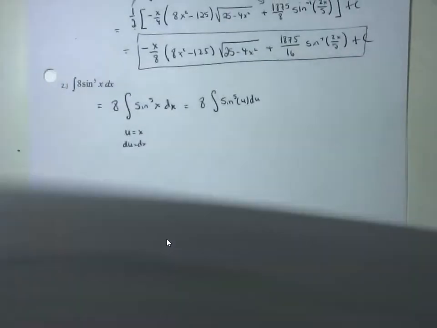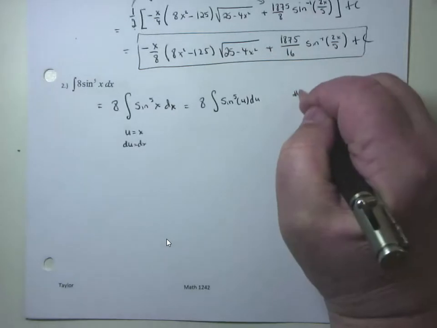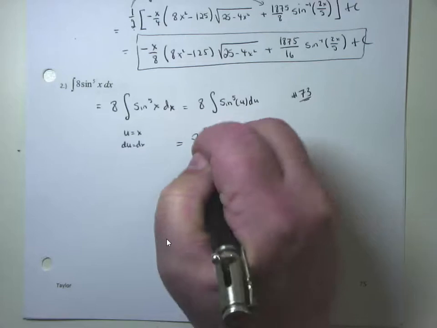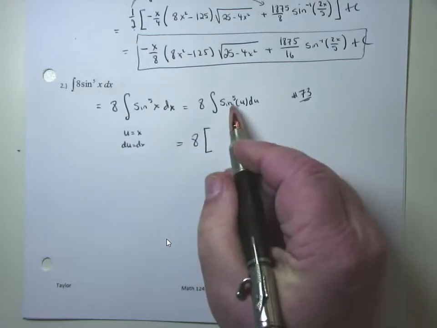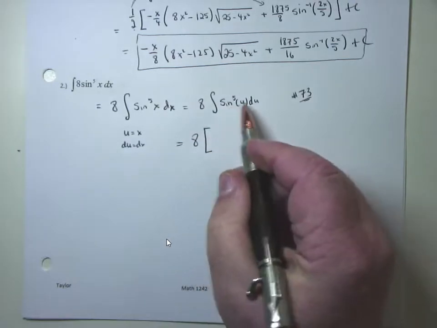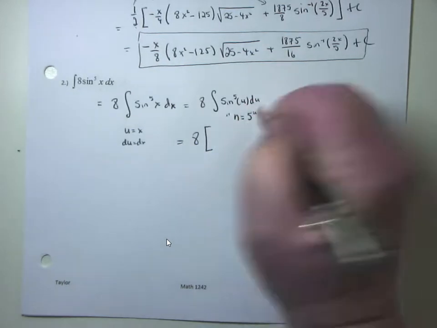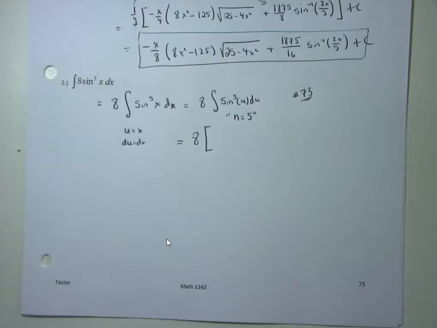So, pull this thing back down. Here's my problem. This is formula number 73. And this is equal to 8 times, that's the exact form of sine u, sine to the 5th u du. So in this problem, n is equal to 5. Does that make sense? And again, look at your formula, and I'll once again blow it back up for you guys.